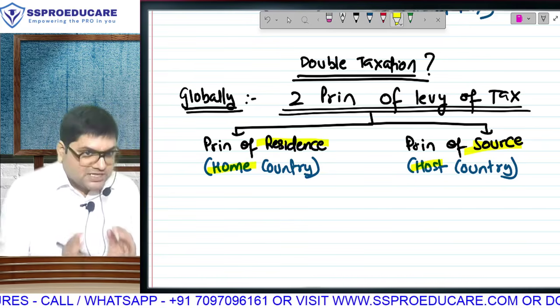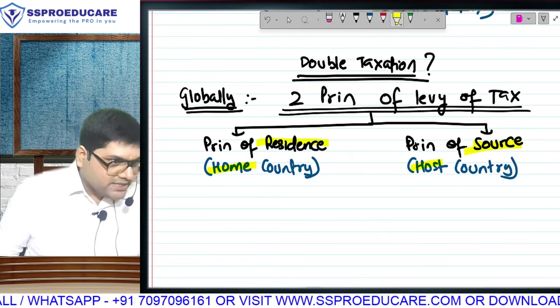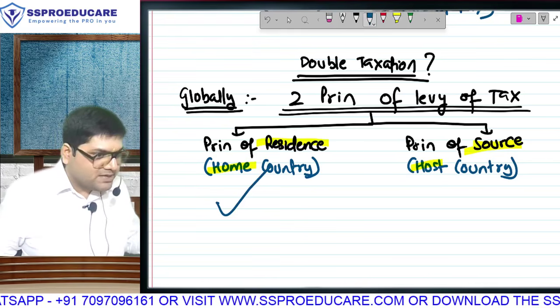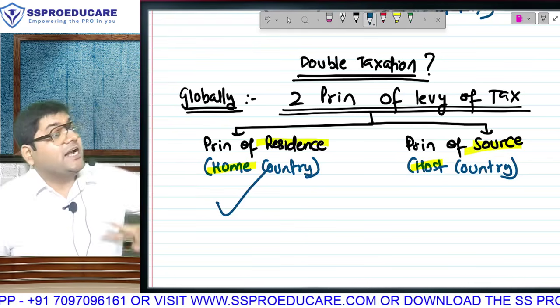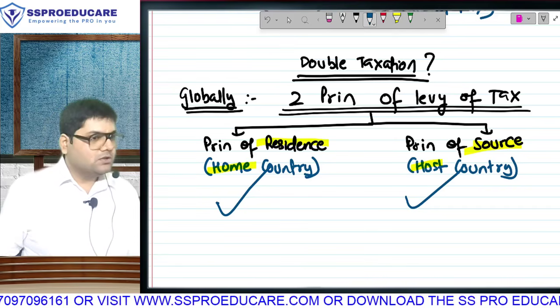And if we confine ourselves, restrict ourselves to Indian tax law, to suno, resident on global income. Do you understand? We are applying principle of residence. We are becoming the home country. And non-resident on Indian income. Matlab we are applying principle of source and we are becoming the host country.